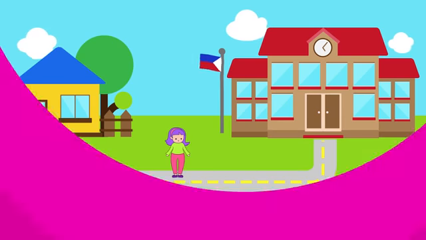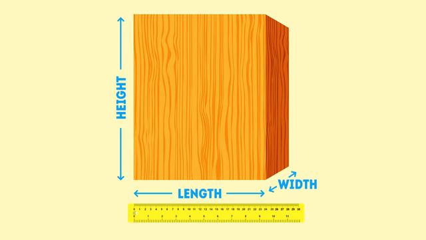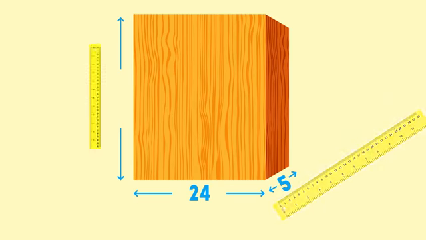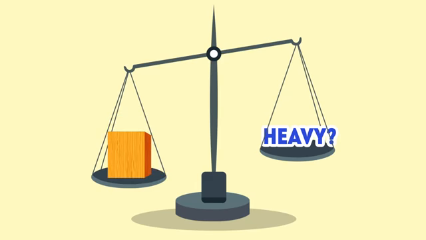Let's use an example. Let's measure this block of wood's length, width, and height. Using my ruler, we found that it's 24 centimeters long, 5 centimeters thick, and 30 centimeters tall. But how heavy is this block of wood?